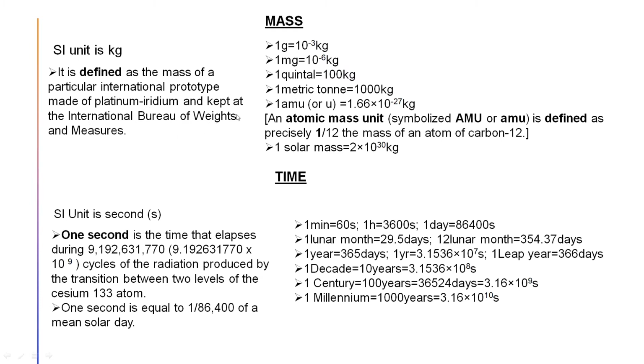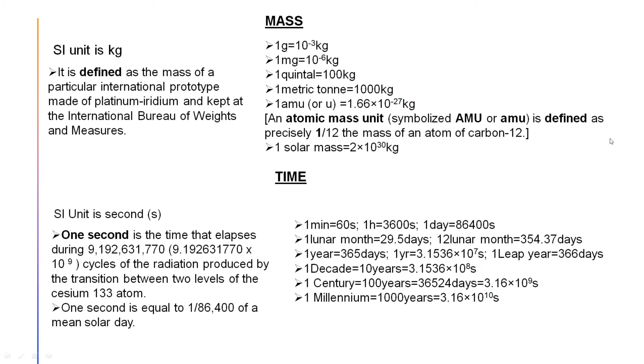Okay, so what is the relation of this SI unit with other units that we have seen? 1 gram equals 10 to the power minus 3 kg, 1 milligram equals 10 to the power minus 6 kg, 1 quintal, that also you know, 100 kg, 1 metric ton, 1000 kg, 1 AMU, that is the unit of mass which is mainly used to measure the mass of subatomic particles, the smaller particles. It is 1.66 into 10 to the power minus 27 kg. And why it is symbolized, how it has been found, it is already written.